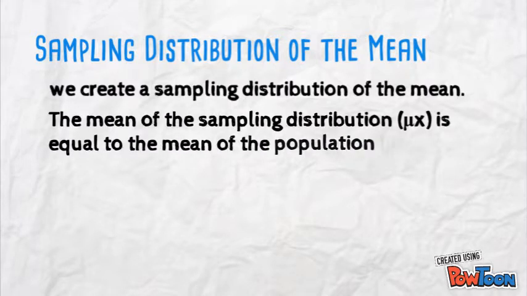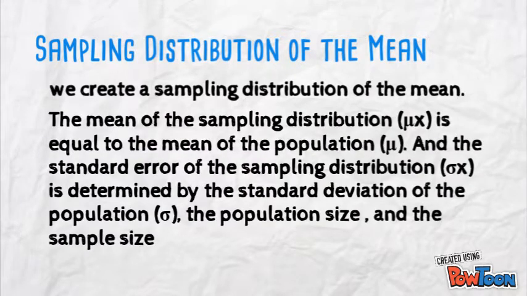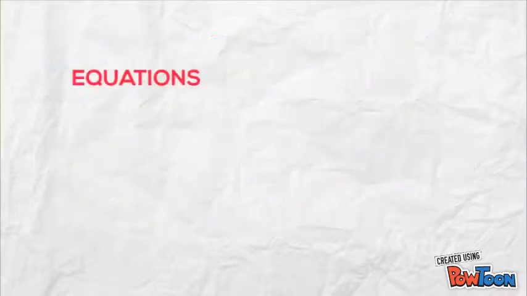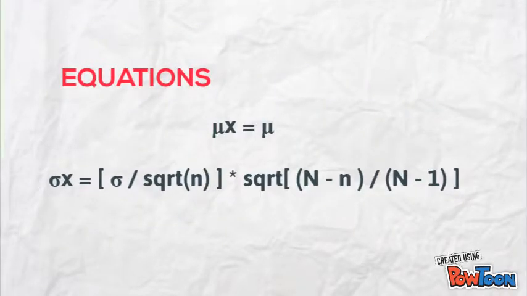The mean of the sampling distribution is equal to the mean of the population, and the standard error of the sampling distribution is determined by the standard deviation of the population, the population size, and the sample size. These relationships are shown in the equations below.